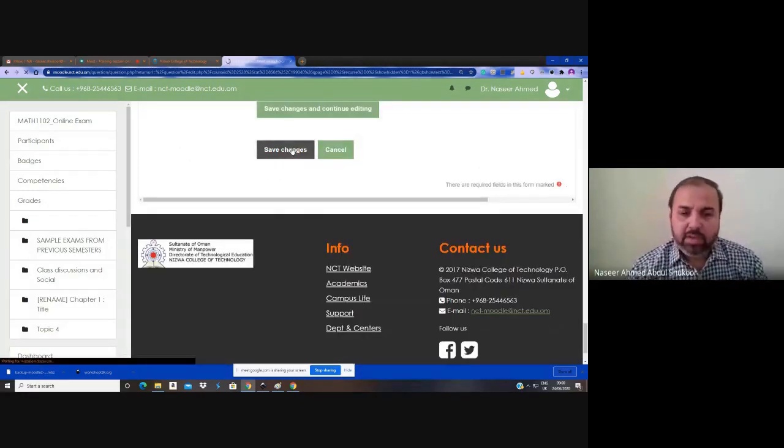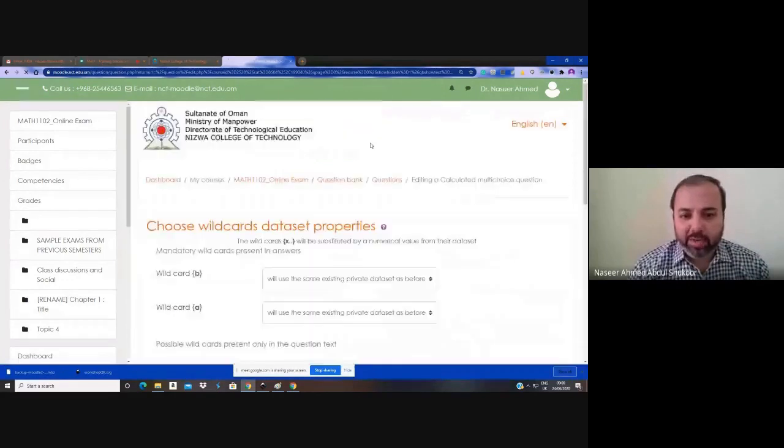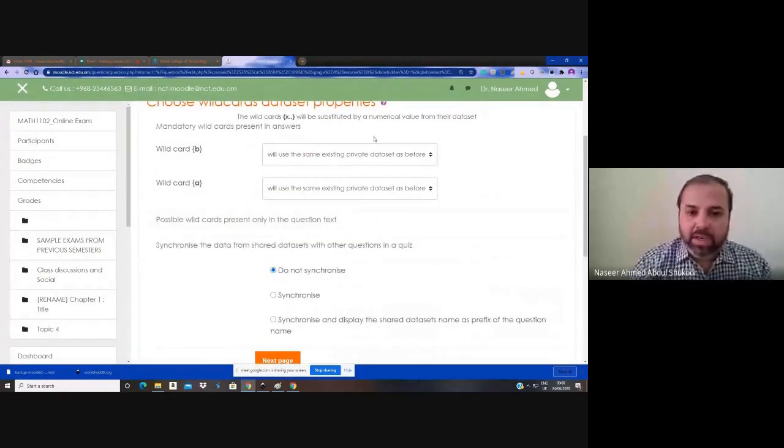I saved. Now the second page has some role to play. I told you in the second page, don't change anything. But here, in this particular question, if you keep a private data set, it is going to again create 100 different numerals in the server for this variable b. If you create a private data set for a, then one more data set for a is also created with 100 different numerals. This does not synchronize with the question which you already have in the same folder. Just underline the words in the same folder, which contains the same variable.